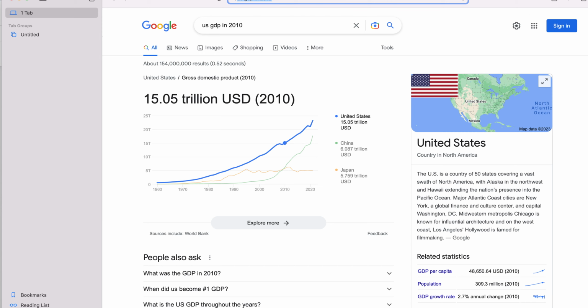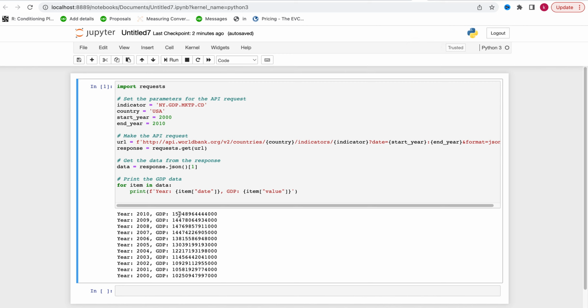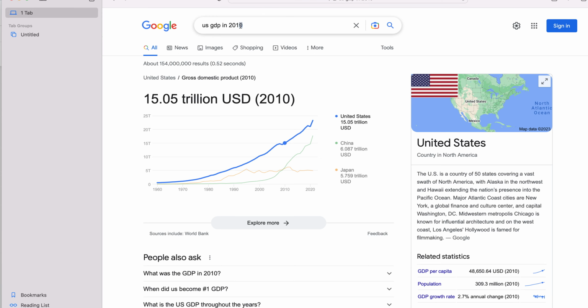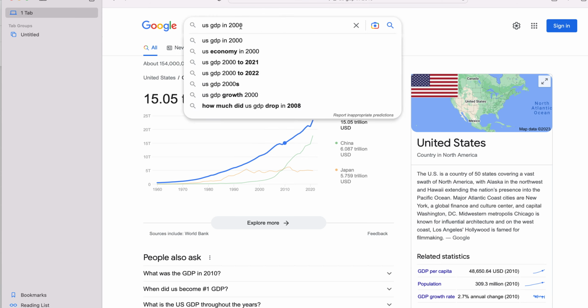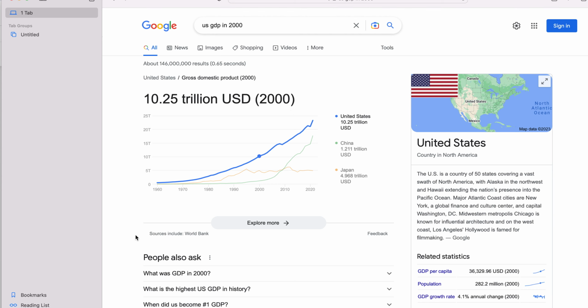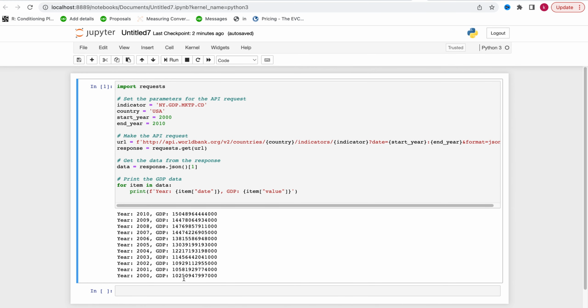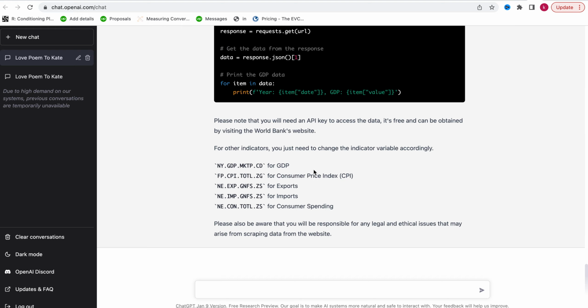So to tell you that whatever we have here is quite accurate. It's 15.05, because this is 4.8, this is 5, right? So the answer here is very true, and we can check in 2000 also. You can double check to make sure whatever is in the script is right. This is 10 trillion, 10.25, so 10.3 if you want to. So we can do the same here. Instead of 2010, I will say 2000 and see what we got. See, 10.25, and this is what I have here, 10.25, which is amazing. So the feedback here is very accurate, and you have all this detail here.